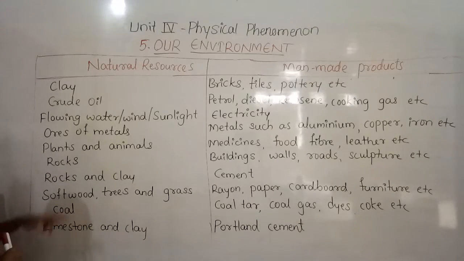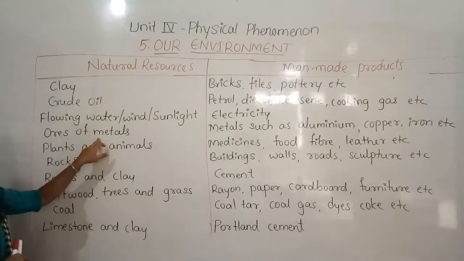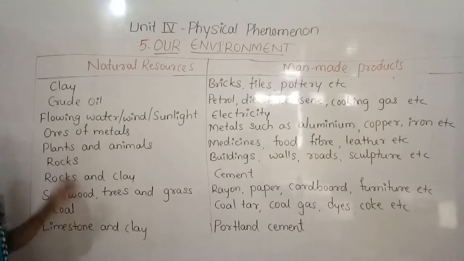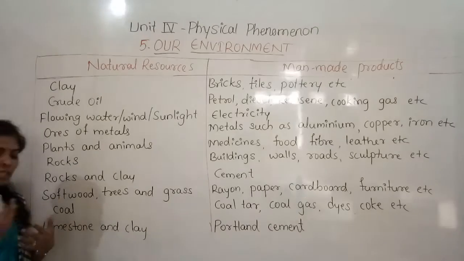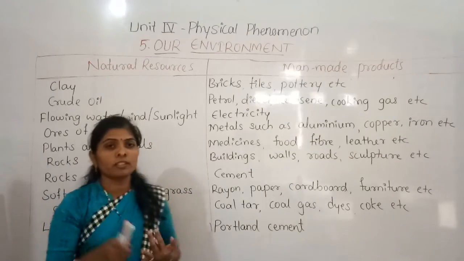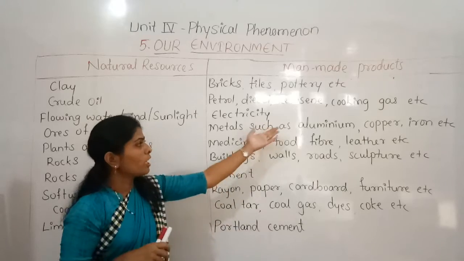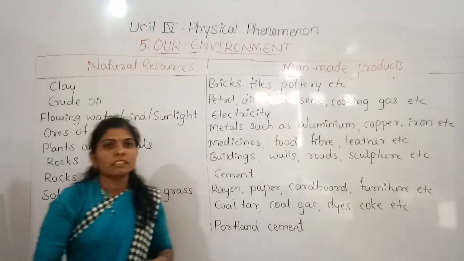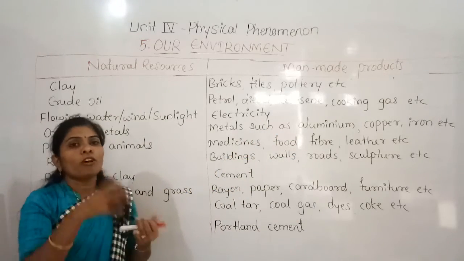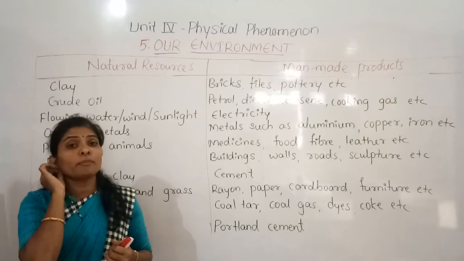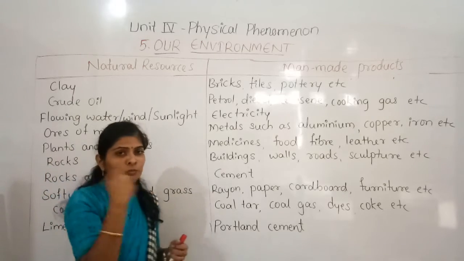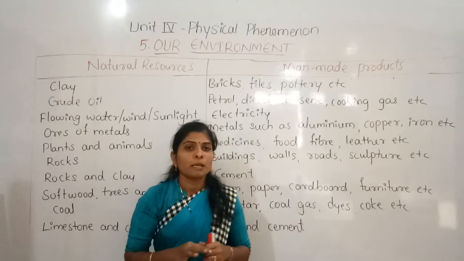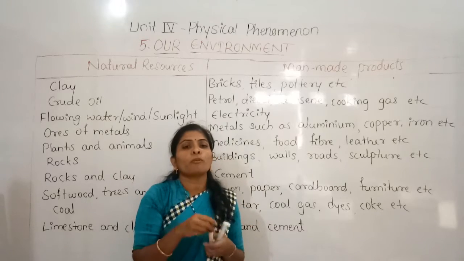And the next one is ores of metals. We use many metals like gold, silver, and also aluminium, copper, iron. We are not able to obtain them in the form we use, but they are present in the form of ore.